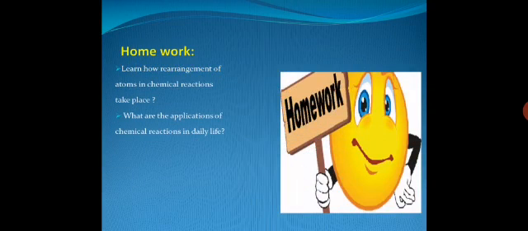Students, now note down in your diaries. Learn how the rearrangement of atoms in chemical reactions takes place. And the second question is, what are the applications of chemical reactions in daily life?